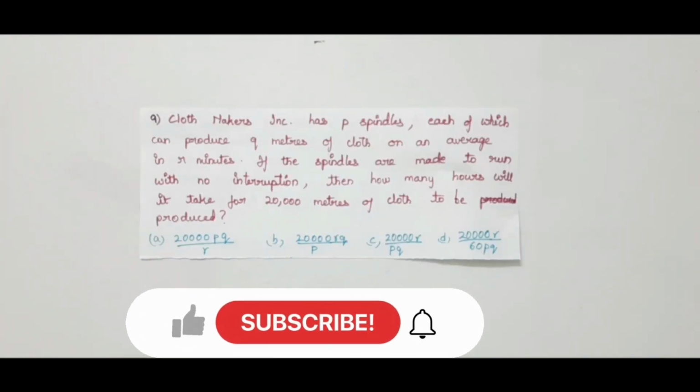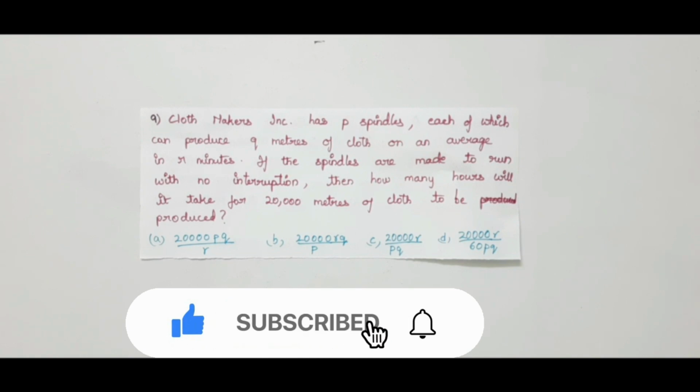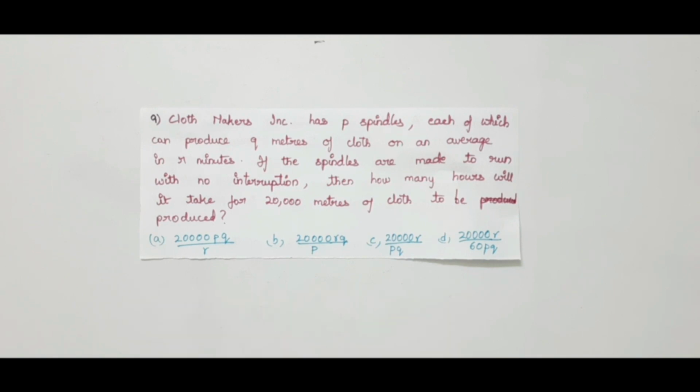Next problem. A cloth maker's incorporation has P spindles, each of which can produce Q meters of cloth on average in R minutes. If the spindles are made to run with no interruption, then how many hours will it take for 20,000 meters of cloth to be produced? Options given: option A 20,000 PQ by R, option B 20,000 RQ by P, option C 20,000 R by PQ, option D 20,000 R by 60 into PQ.